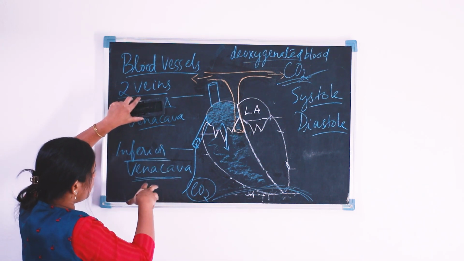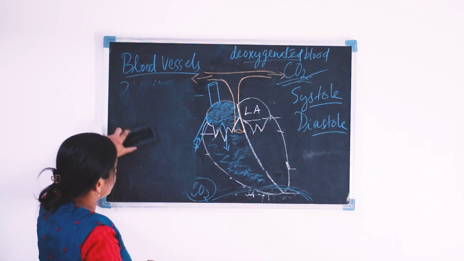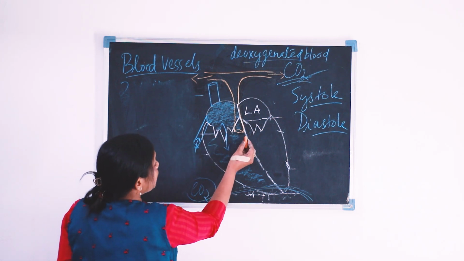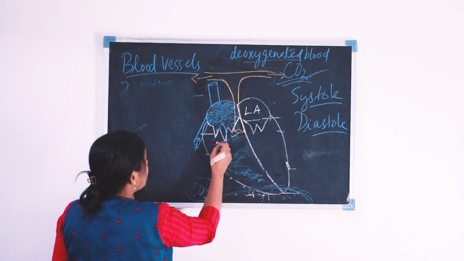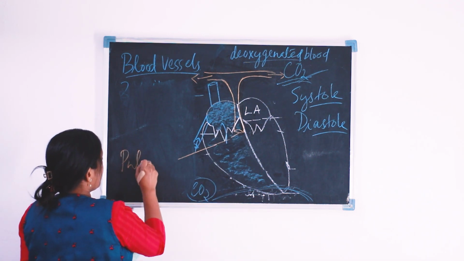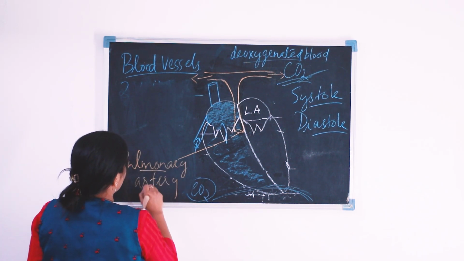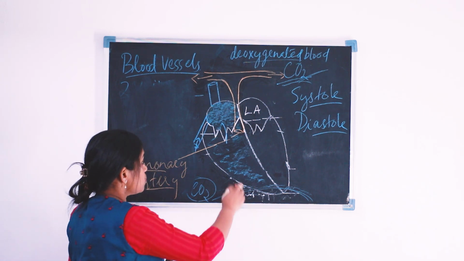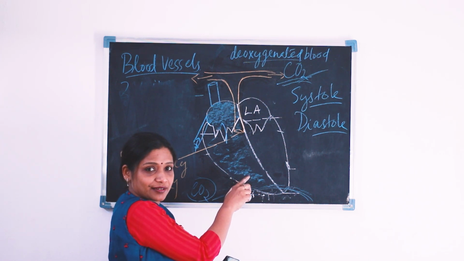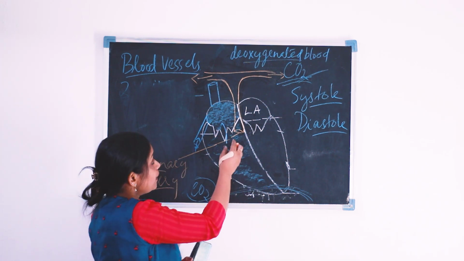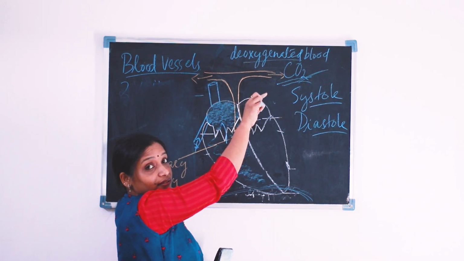So superior vena cava and inferior vena cava, I am revising these things. Okay, now this is our pulmonary artery. So this pulmonary artery opens from the right ventricle, and when the pulmonary artery is going up above the heart, it just bifurcates.